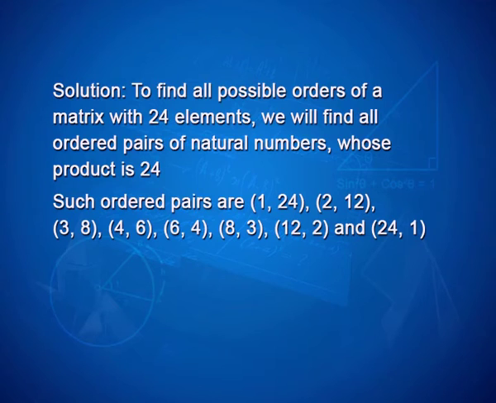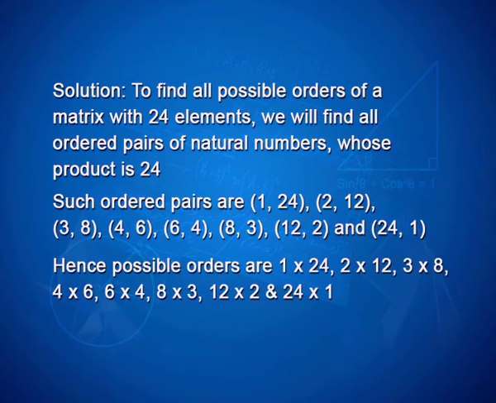Such ordered pairs are (1, 24), (2, 12), (3, 8), (4, 6), (6, 4), (8, 3), (12, 2) and (24, 1). Hence, all possible orders are 1 by 24, 2 by 12, 3 by 8, 4 by 6, 6 by 4, 8 by 3, 12 by 2 and 24 by 1.